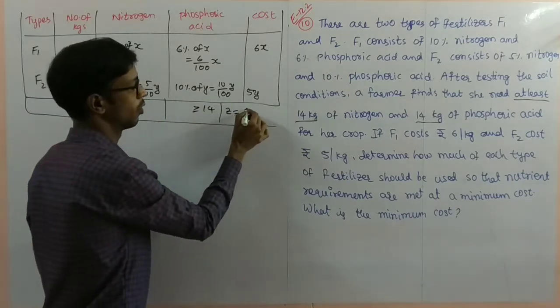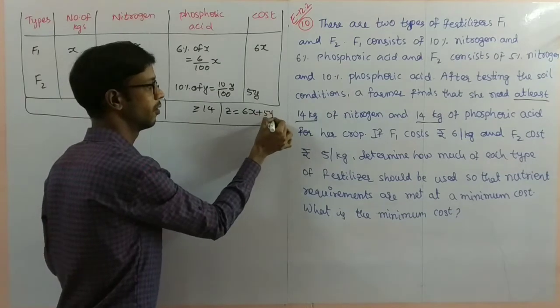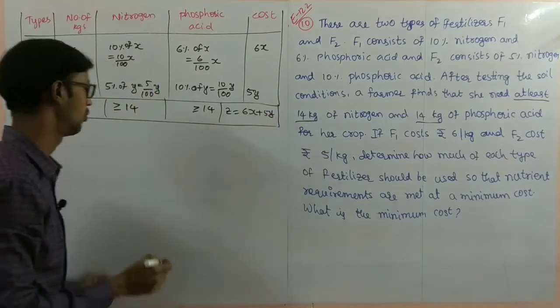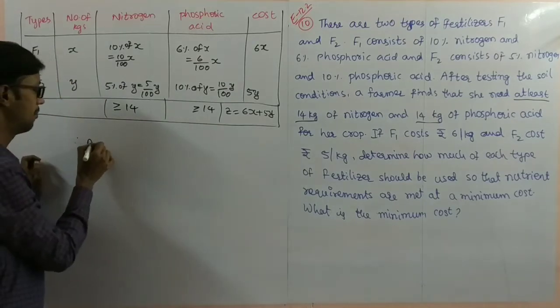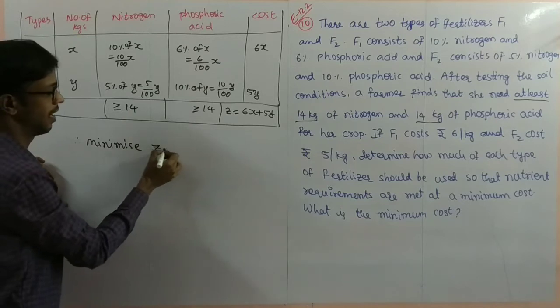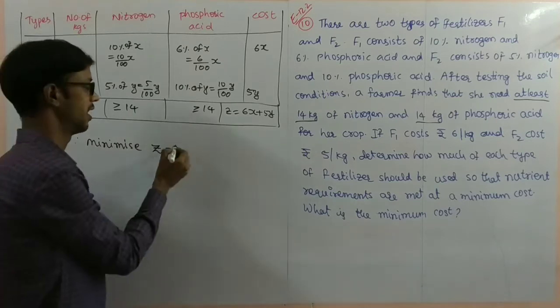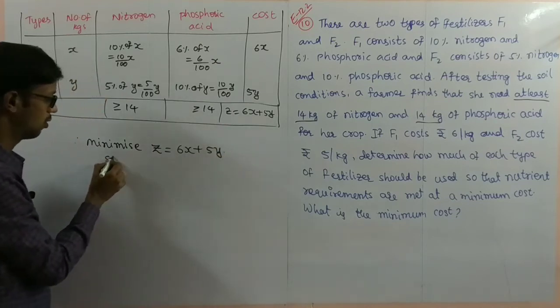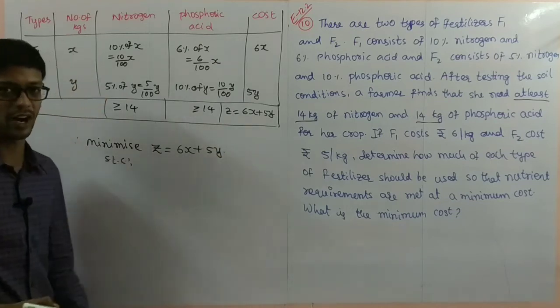Z equal to total cost is 6x plus 5y. So now what we have to find here? Minimum cost we have to find here. Therefore minimize Z. Minimize cost is nothing but total cost. Z is equal to 6x plus 5y, subject to two constraints.